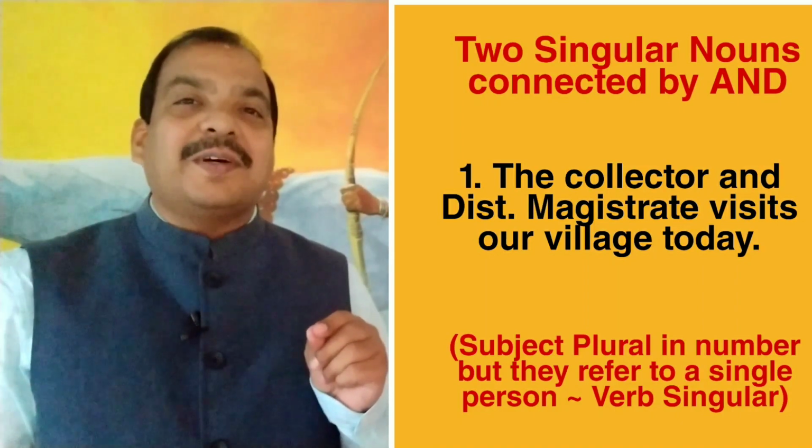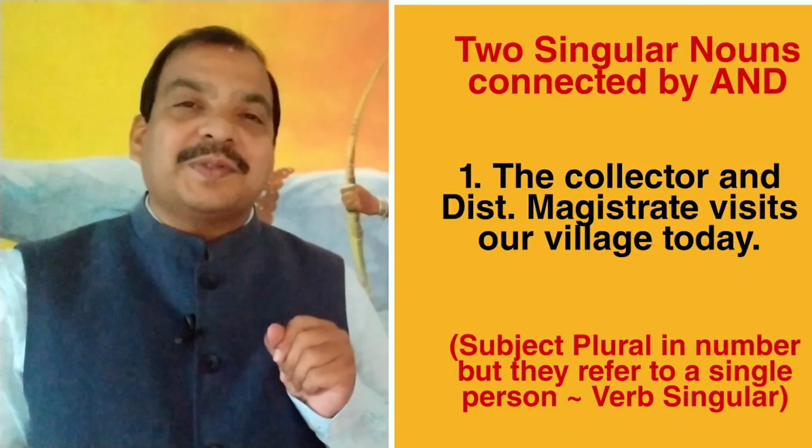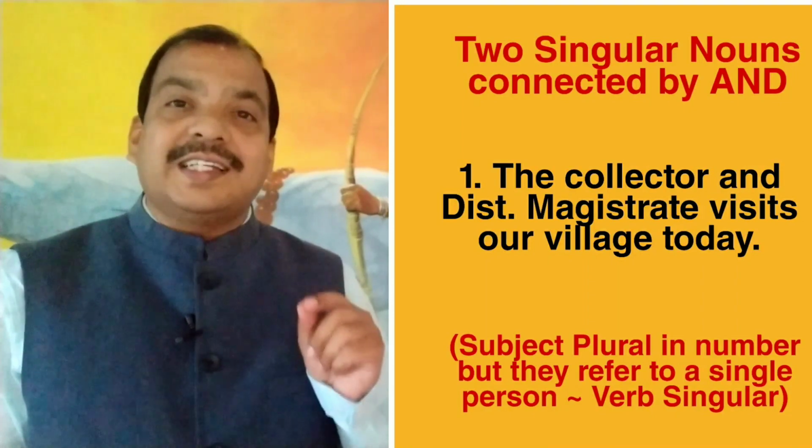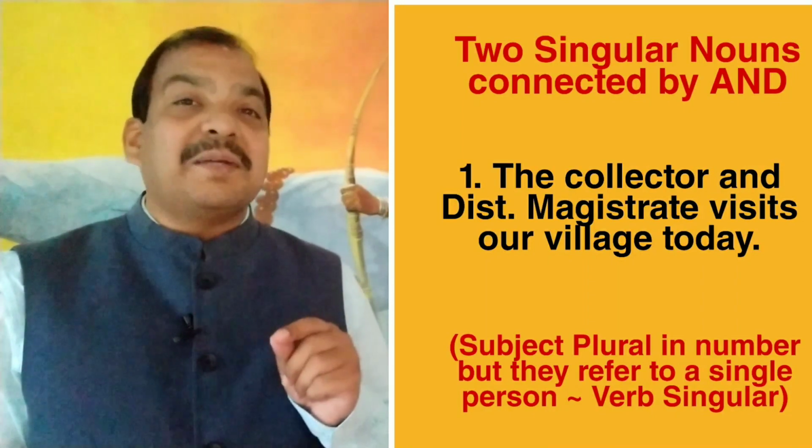So, for two singular nouns also, we have to use a singular verb because both designations, collector and district magistrate, refer to a single person. Remember one thing, with collector we used the article the, but for district magistrate we should not use the article the. When we use the article the before the second singular noun or person, they will be different persons.